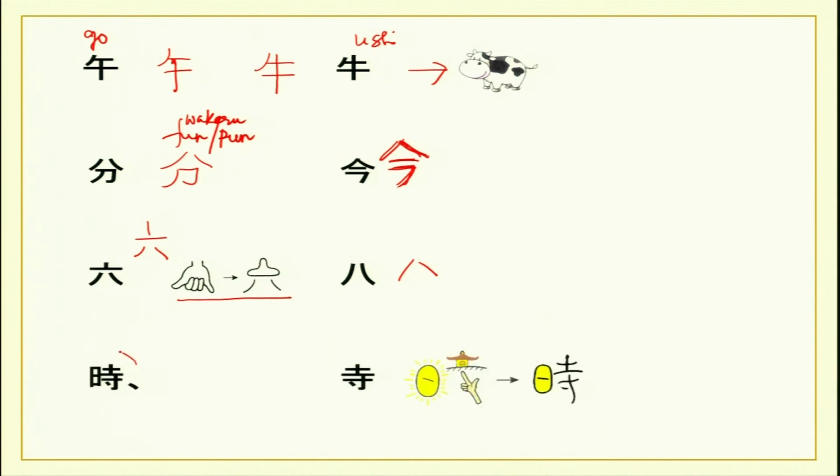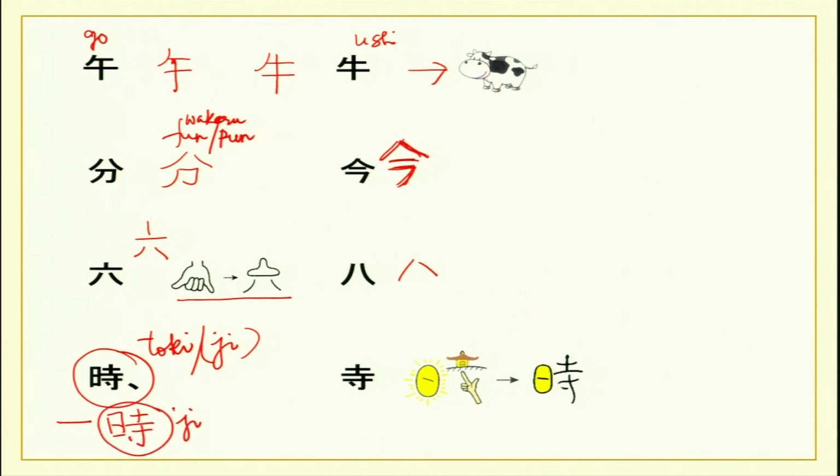Then we have time, which is toki, also used for ji, counter for time. So ichi ji, like this. Okay, ichi ji. Now this is also very similar to this, but a different meaning. This is otera, which is a temple.